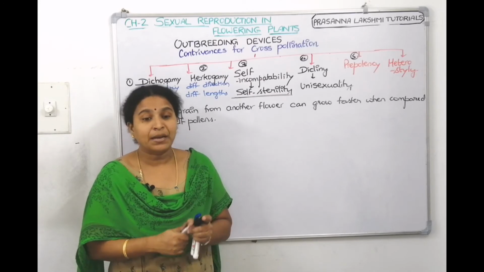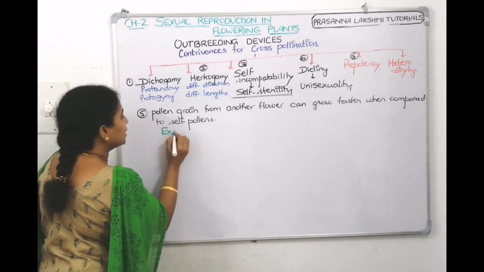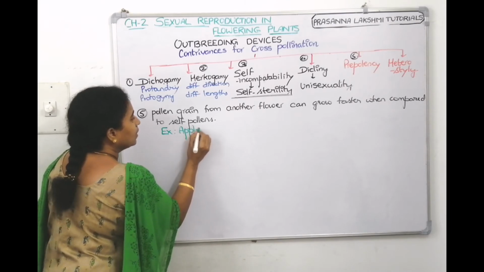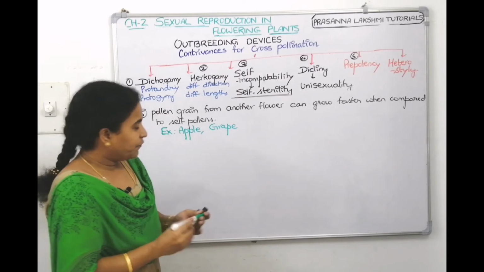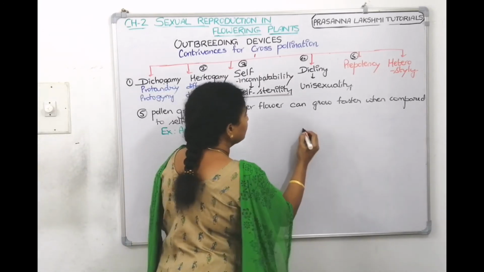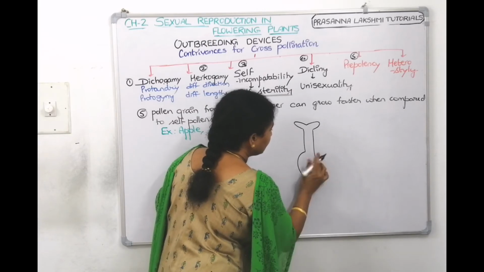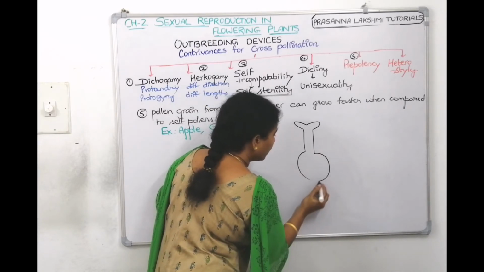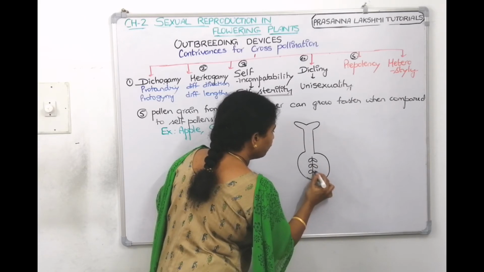We see it in apple and grape plant. Examples for prepotency are apple and grape. So, if we draw stigma, style and ovary, and we are drawing the ovules.